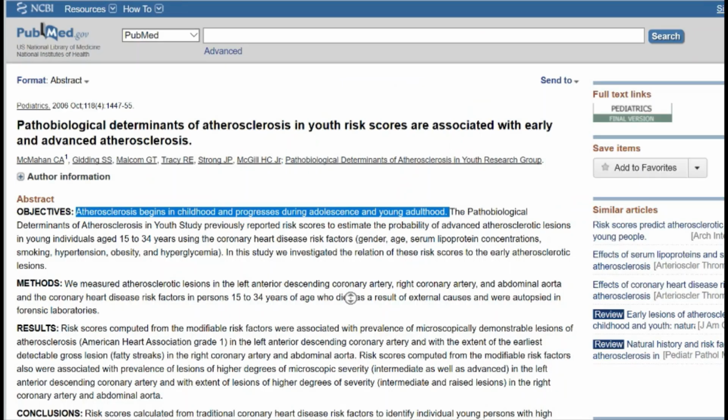Atherosclerosis, the hardening of the arteries, begins in childhood. At the age of 10, the arteries of nearly all children raised on a standard American diet, which includes eggs, dairy, and meat, already have fatty streaks, which is the first stage of the disease. Then the plaques begin to form in our 20s, get worse in our 30s, and then start killing us off. So if there is anyone watching this older than the age of 10, then the choice isn't whether or not to eat healthy to prevent heart disease. It is whether or not you want to reverse the heart disease you already likely have.